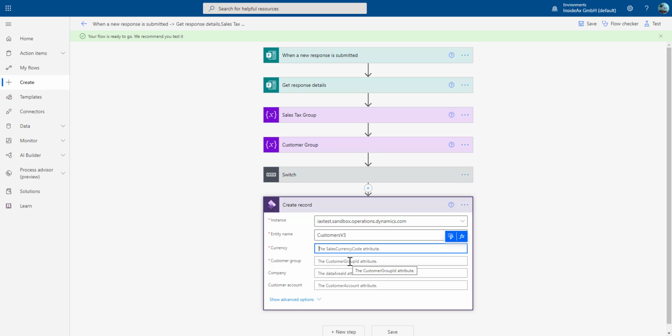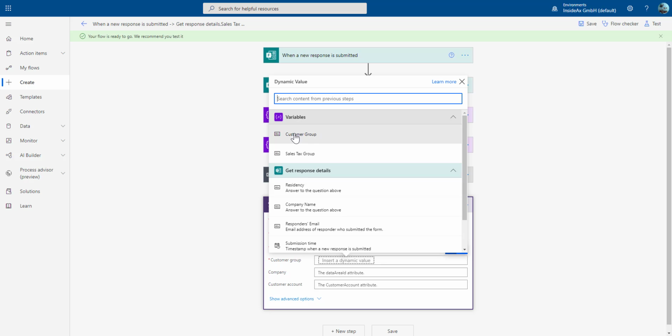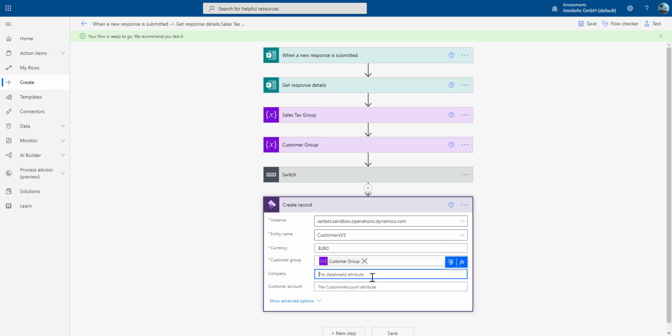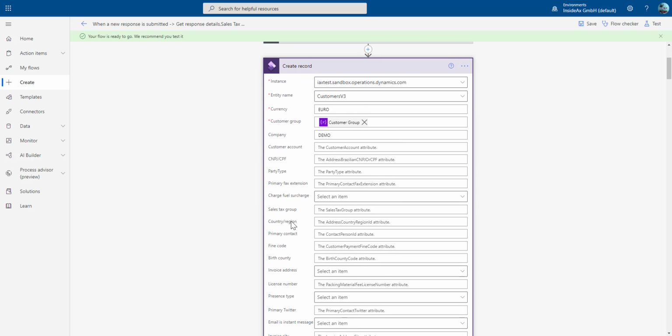The currency, I'm going hard-coded here with euros. The customer group now can be taken from our variable. That's the variable customer group. The company, in my case, that's a legal entity in Dynamics, is demo. The customer account will be taken automatically from a number sequence. And what we have to fill in is the organization name and the sales tax group.